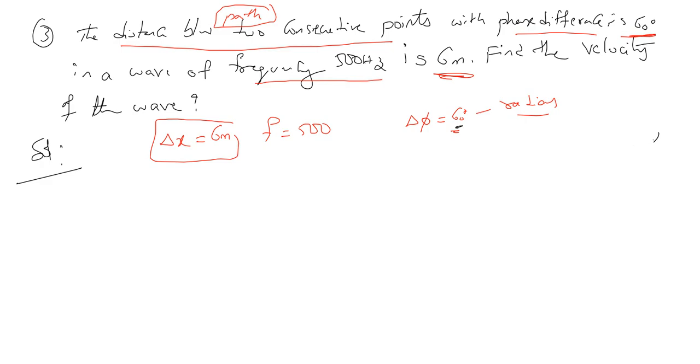We can write 60 degrees as 180 by 3. 180 by 3 is 60 degrees.